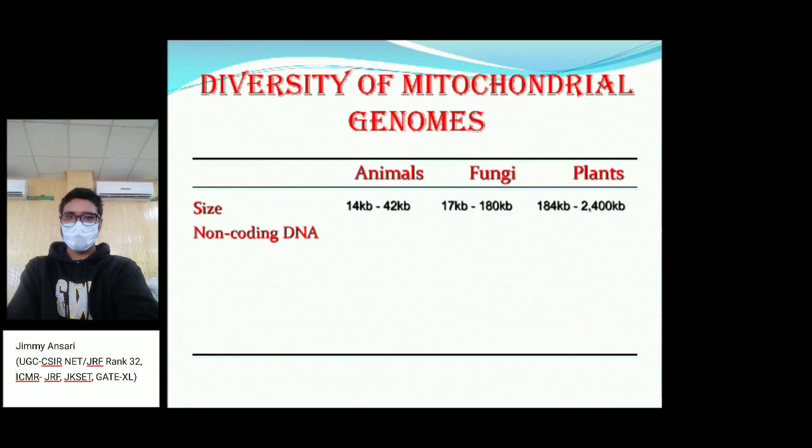The non-coding DNA present in animals is very low, almost absent. In fungi it is variable, and in plants it is very high. The mutation rate in the animal mitochondrial genome is very high, and in fungi and plants it is very low.